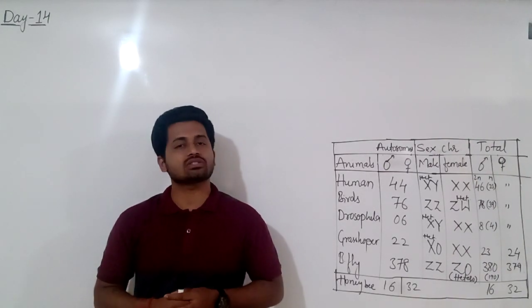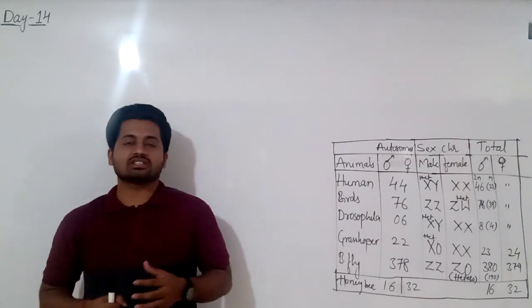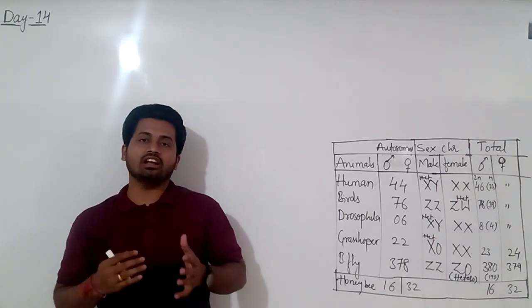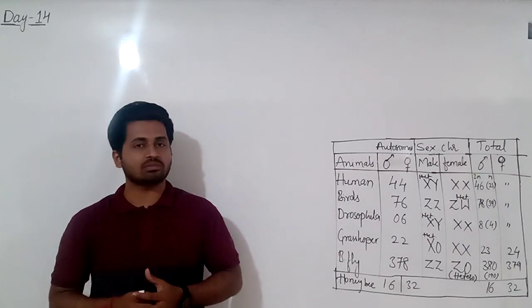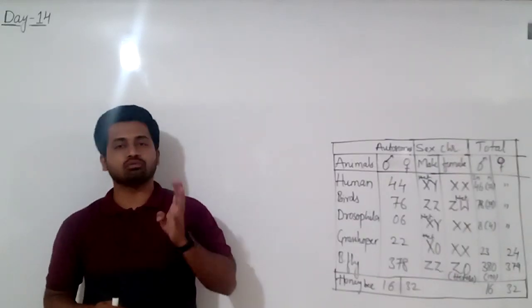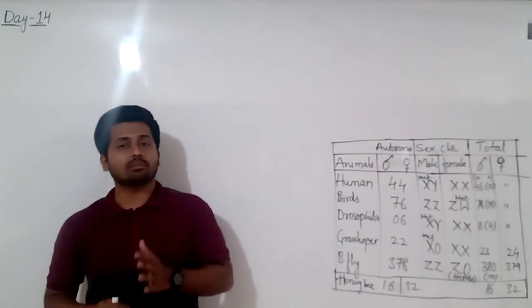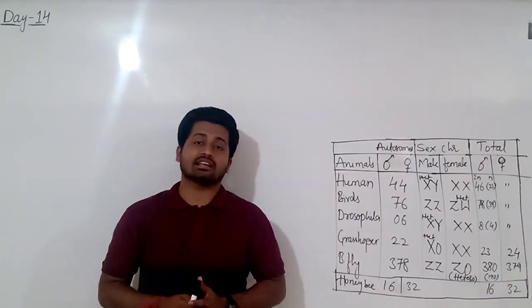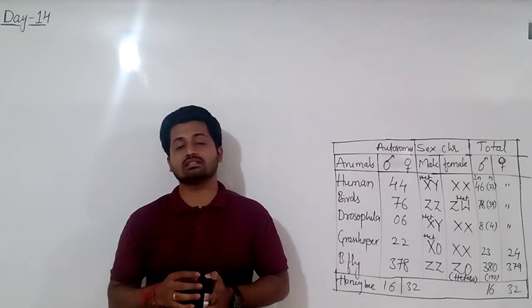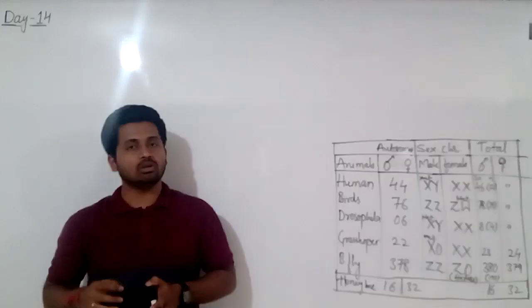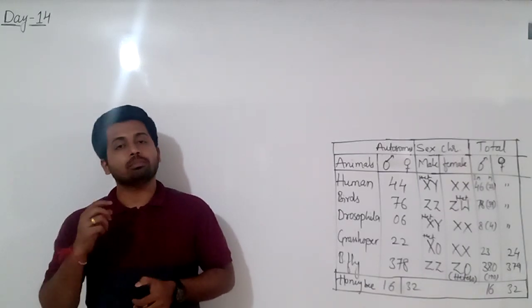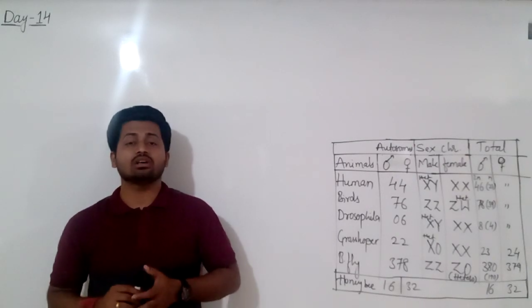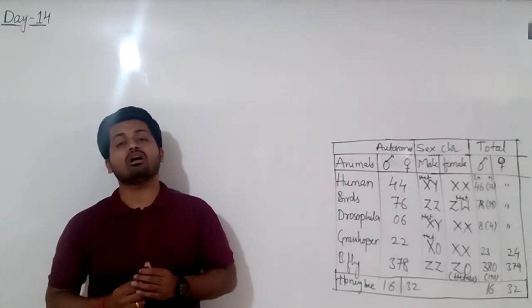In the previous class we were studying the examples related to the types of sex determination. There are 5 sex determination types and we completed 4: XX-XY, XX-X0, ZZ-ZW, ZZ-Z0. Now today our 5th type of sex determination, that is haplodiploidy type of sex determination.